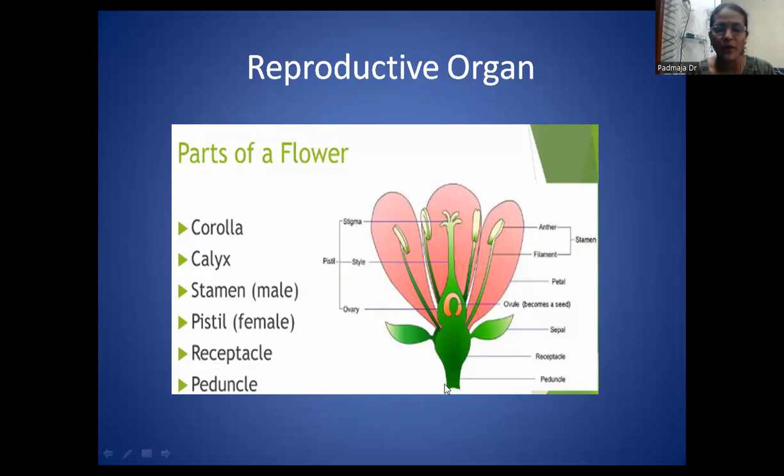The stalk of a flower is known as the pedicel, and the cushion-like structure where all the essential and non-essential organs are joined is called the receptacle. The non-essential organs like the sepals are also called the calyx, and the corolla is the beautiful and attractive part of a flower. This attractive part is helpful for attracting agents like insects, and even bats or animals, for pollination. So these are considered the non-essential organs.